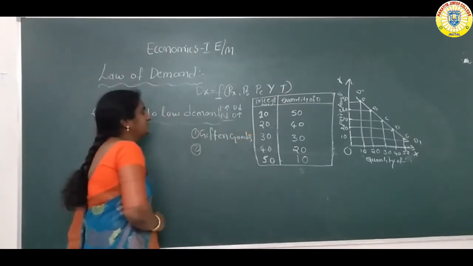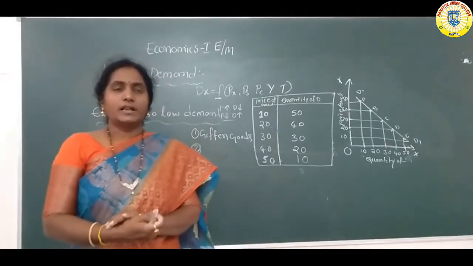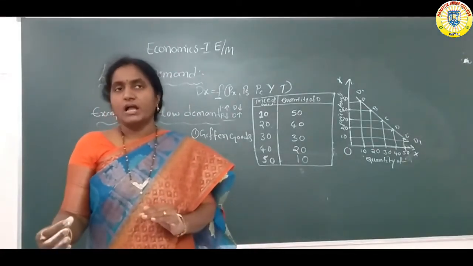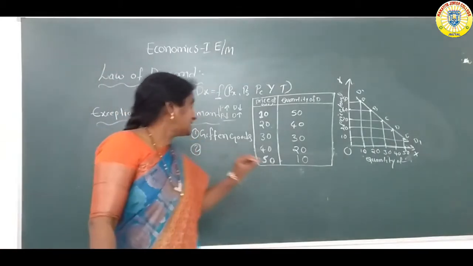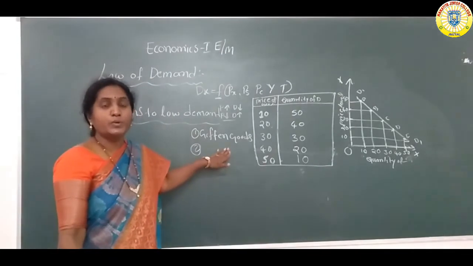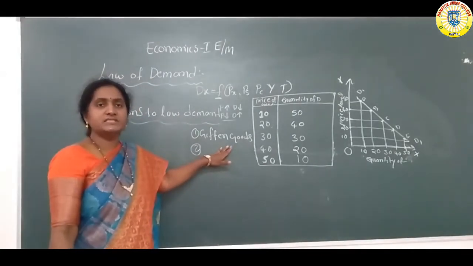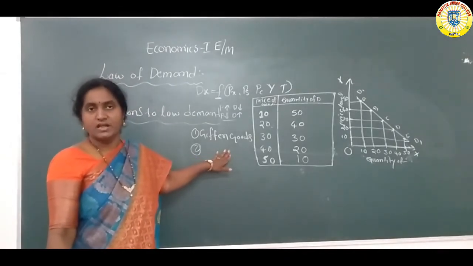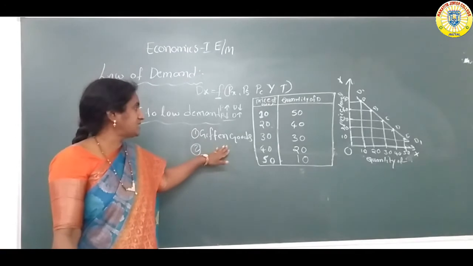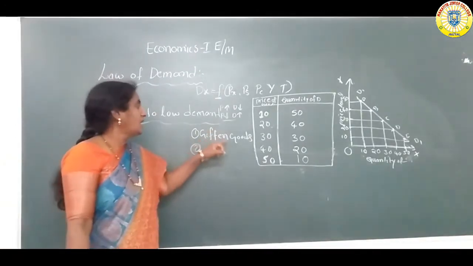Giffen goods means daily food items like ragi, jowar, bajra and broken rice. In case of these goods, if the price level increases, poor people still must purchase them. Why? Because these goods are essential for subsistence, and poor people purchase more of these goods. So this is the Giffen goods.